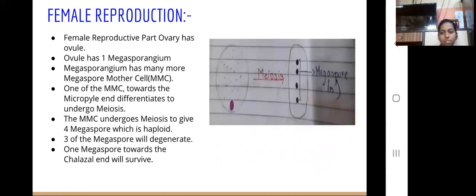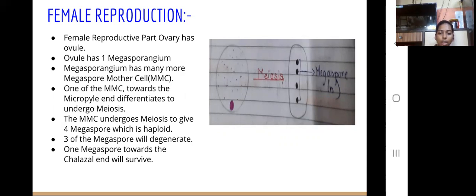Female reproduction. Now we will study the process of formation of the female gamete. The female reproductive part is the ovary, which consists of ovules. The ovule has one megasporangium. The megasporangium has many megaspore mother cells, which are MMC, and are diploid in nature. Imagine this one is the micropyle end and this one is the chalazal end.